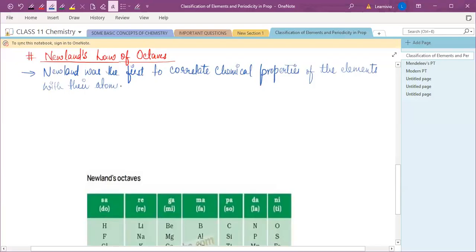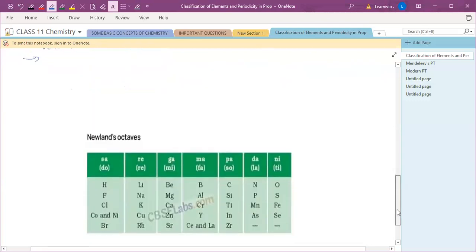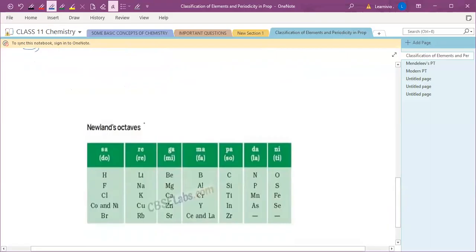According to John Newland's law of octaves, if the elements are arranged, as you can see in the picture, in order of increasing atomic number, atomic weight, you can say.